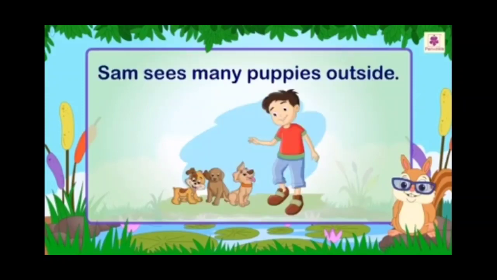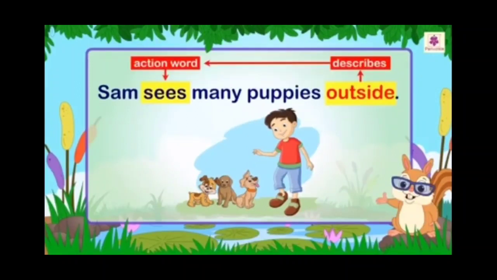Next example you see. Sam sees many puppies outside. Where did Sam see many puppies? Outside. So outside is the describing word. It is describing the action word sees. Means outside is an adverb.